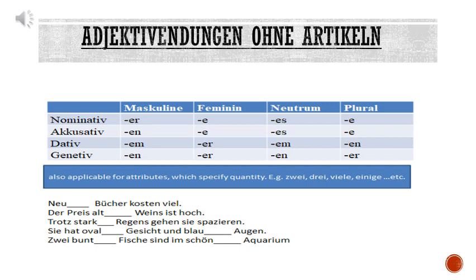Now the first example. Neu, blank, Bücher kosten viel. Now we will go according to our sequence, according to our flow chart. Is there any noun after the blank? Yes, there is a noun, Bücher. So there will be an ending. Is there any article before the adjective? No, there is no article before the adjective. So we will refer to the second table.